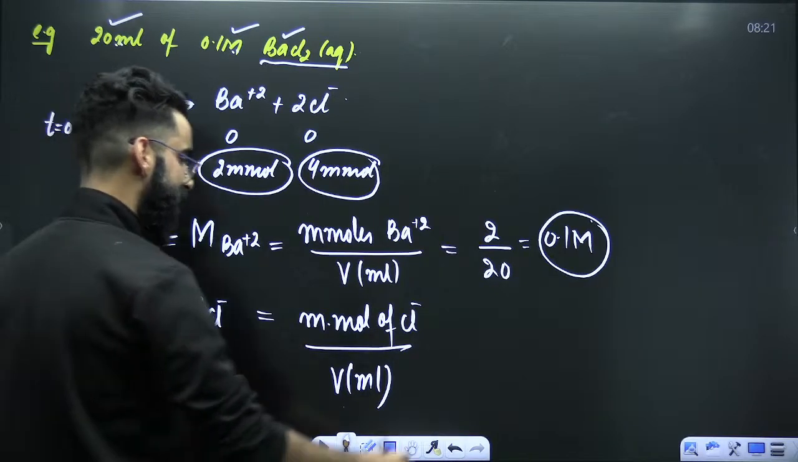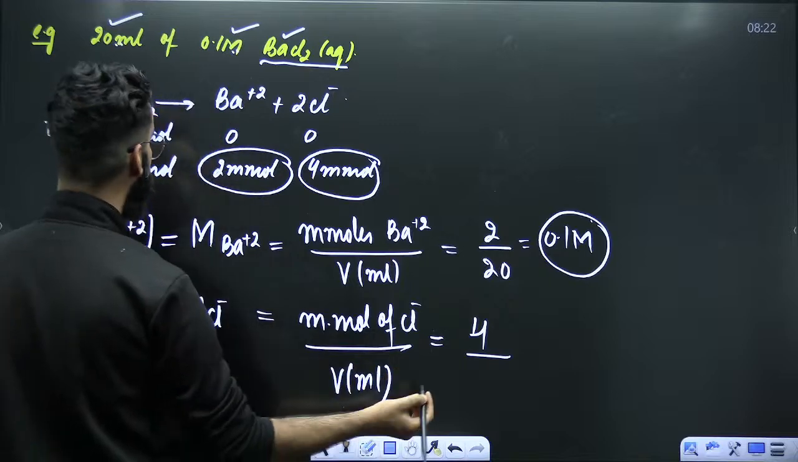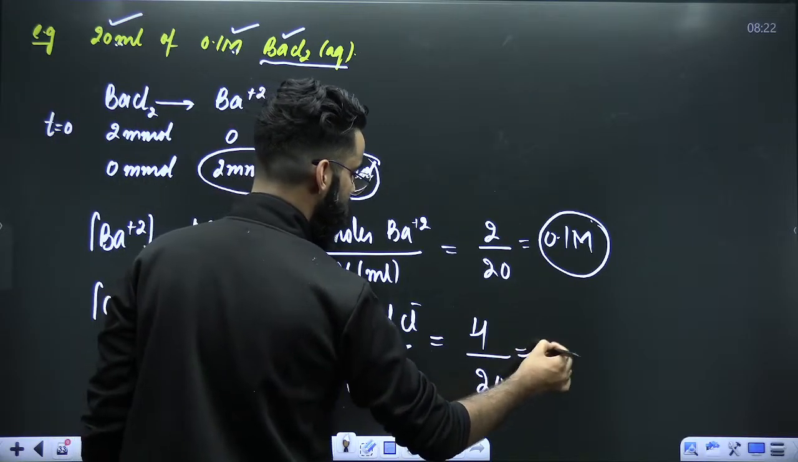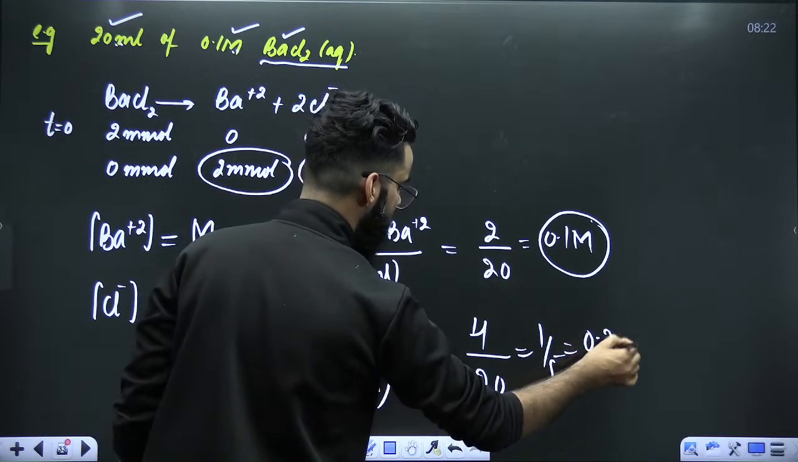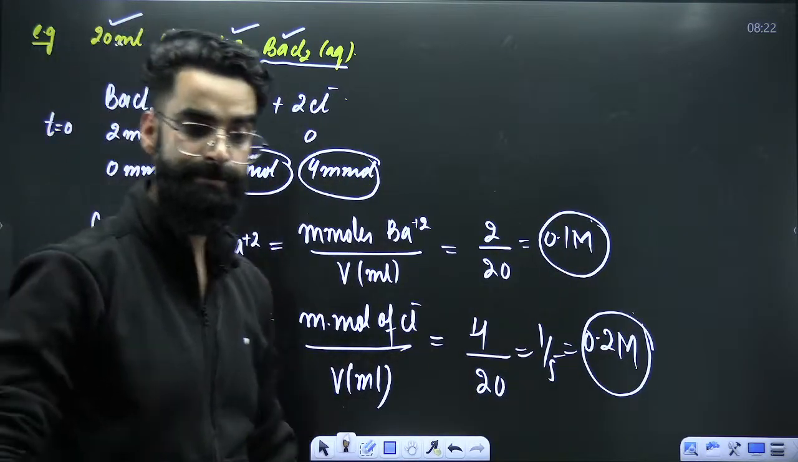Tell me the molarity of Cl- in the final solution. Millimoles of Cl-, 40. Total volume of solution in ml, that's 200. 40 by 200 means 1 upon 5. 1 upon 5 is 0.2. So this is the concentration, this is the molarity of Cl- in the final solution.